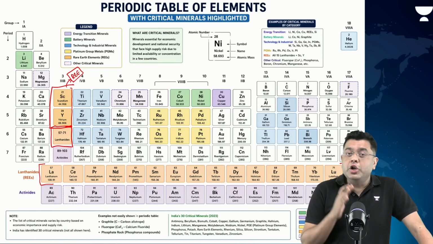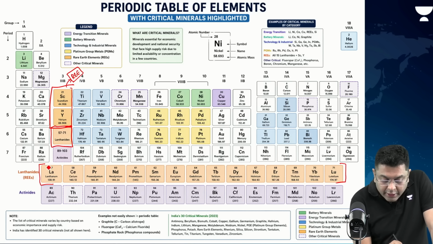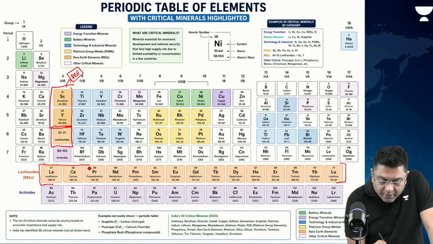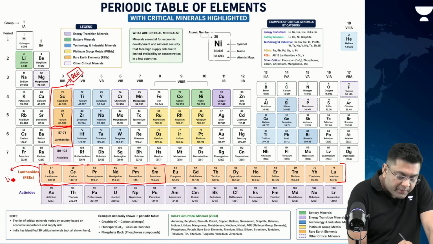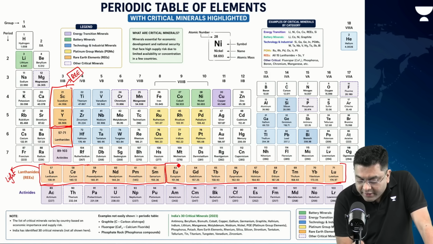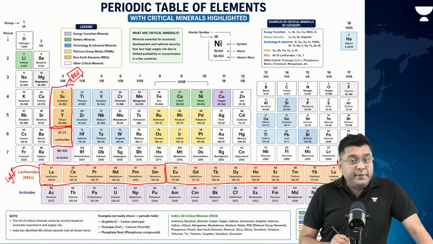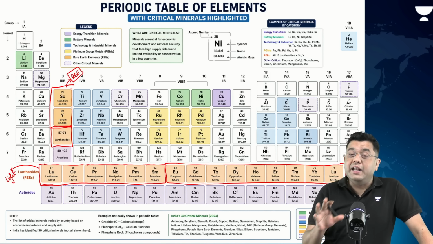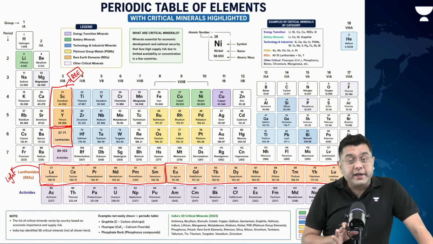Now, there is a classification of the rare earth elements into light rare earth elements and heavy rare earth elements. From lanthanum, cerium, praseodymium till samarium, this is known as the light rare earth elements. Whereas from europium all the way till lutetium, that is known as the heavy rare earth elements. This is a classification that becomes important for your prelims examination. Rare earth elements are a part of the larger substructure of critical minerals. They are a type of critical mineral itself.